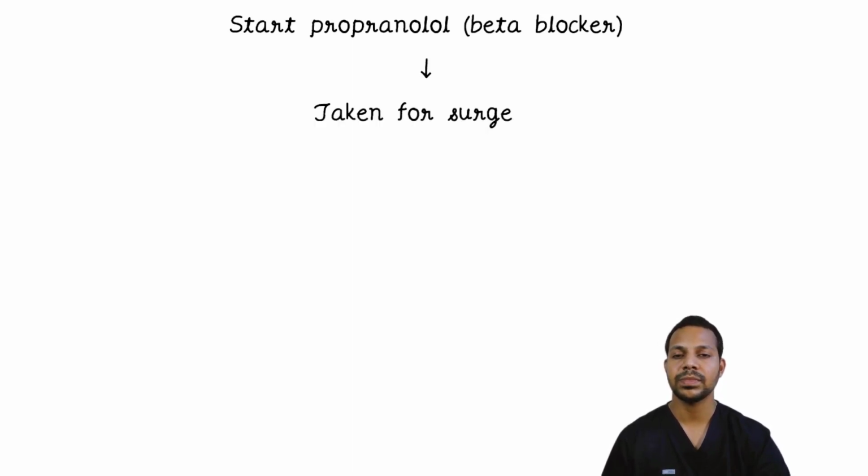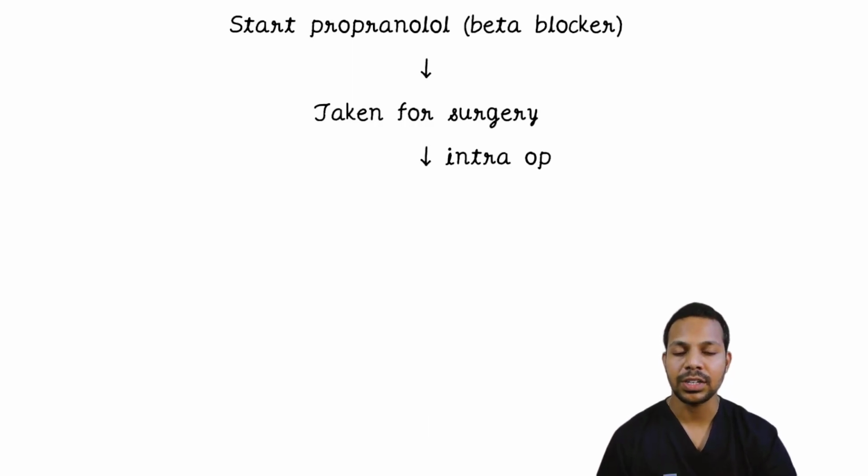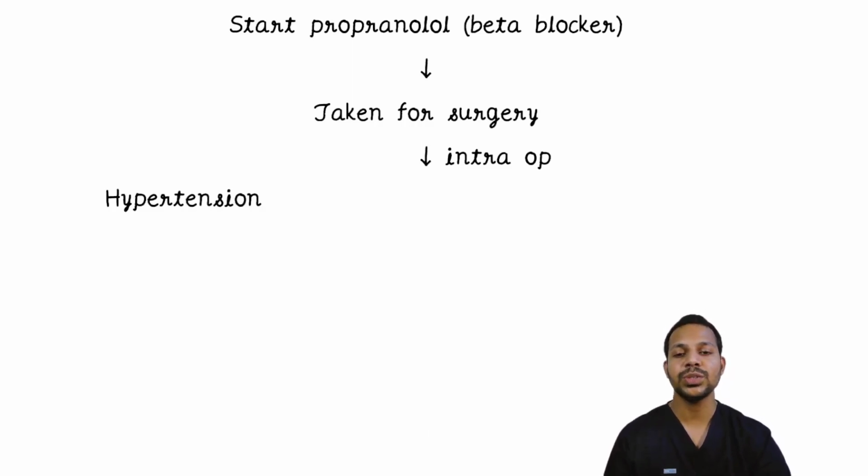In the surgery as well, upon little manipulation of the adrenal gland, there can be release of catecholamines from the tumor into the circulation, which can further lead to paroxysmal hypertension. Okay, in those situations, you can use the drug intravenous nitroprusside.